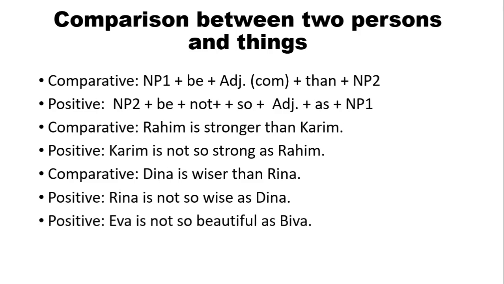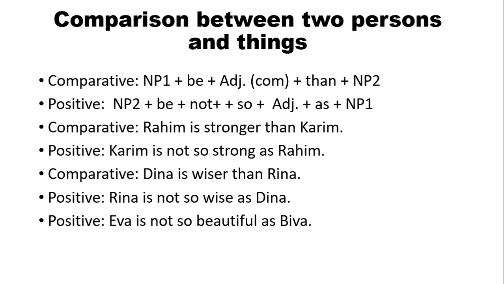So here you see, we have a positive form. Eva is not so beautiful as Bibha. Now, what are we going to do? We are going to change this positive sentence into comparative. So firstly, we have to write down NP1. You see, this is positive degree. NP1 is Bibha.